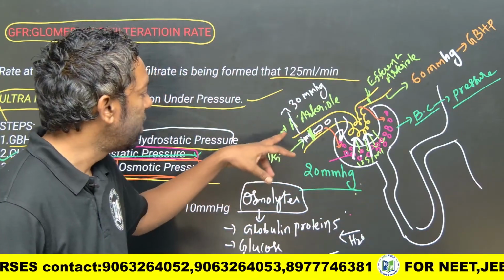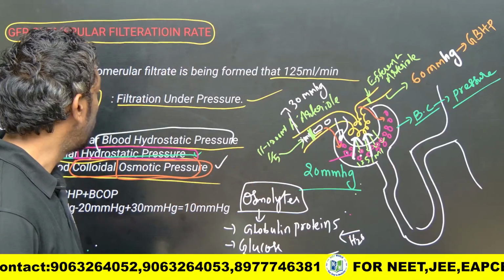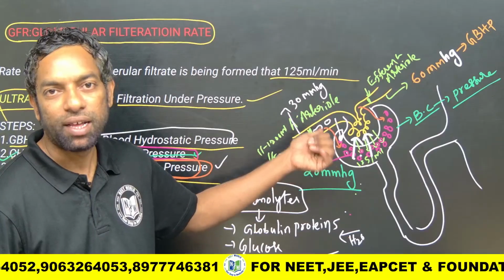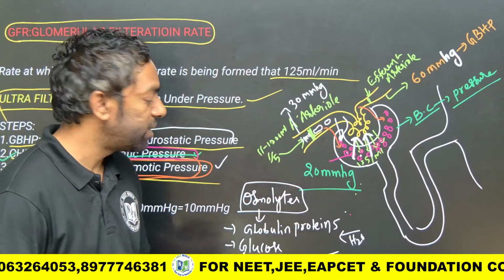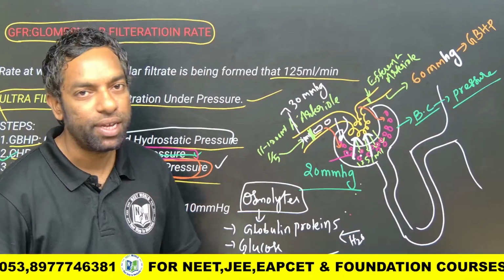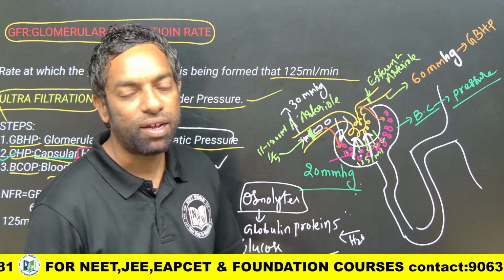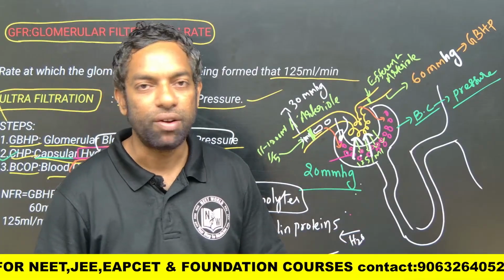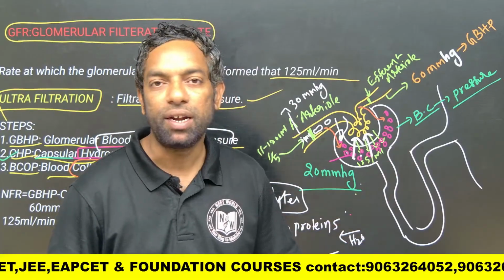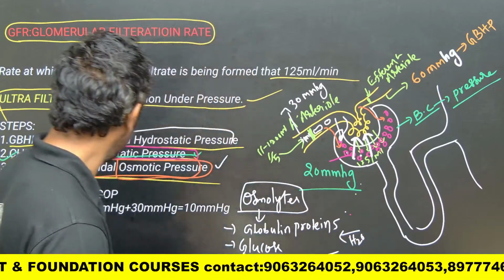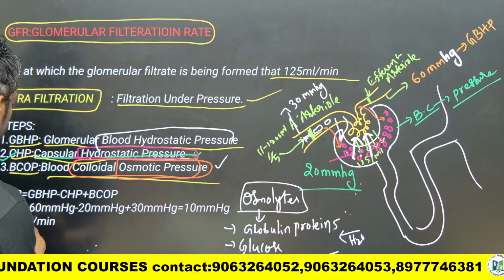And the third is blood colloidal osmotic pressure. The blood has elements like globulin proteins and carbohydrates like glucose and other minerals. They can hold the water that is filtrate, and they create pressure against the filtration. So here, just look into this.